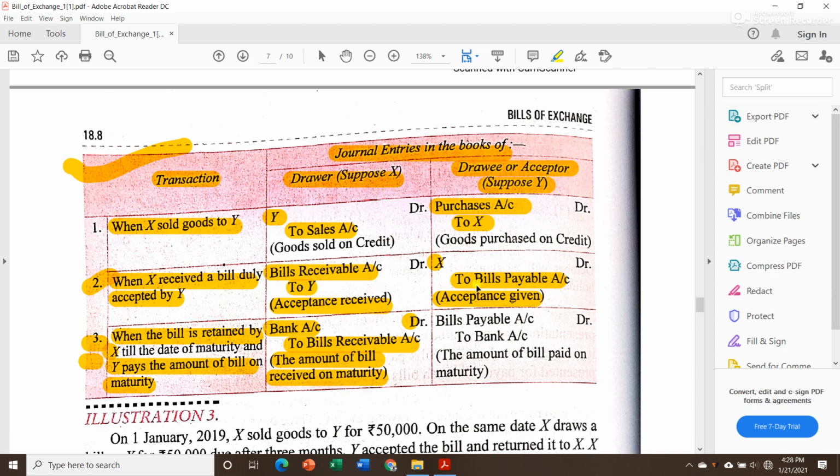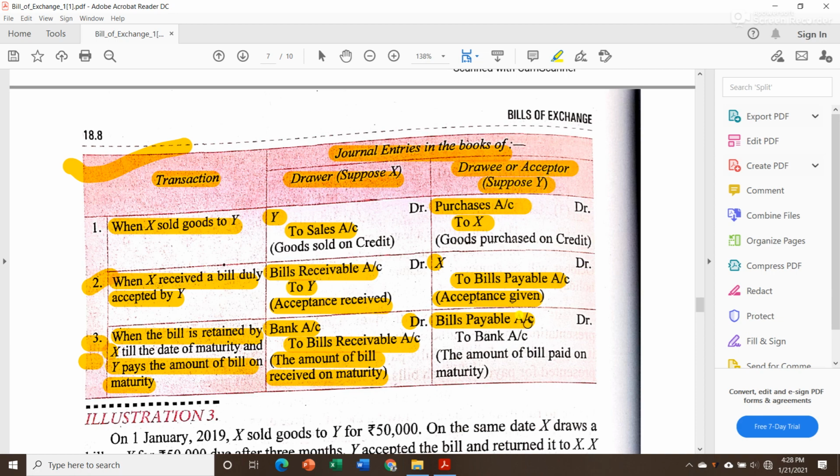Now let us see from Y's perspective. On the date of maturity, he will debit bills payable because he is receiving that bill from Mr. X, and after receiving that only he is making payment through the bank. So bills payable is coming inside his business.